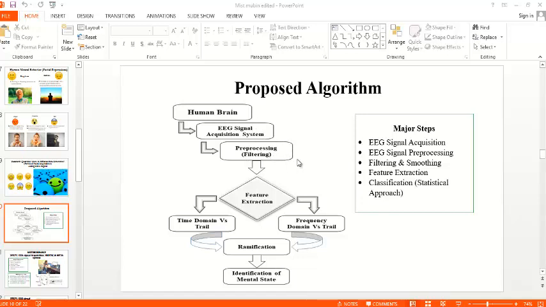So at first we have to filter the signal because there is line frequency, 50 hertz, in our line, so we have to filter the signal within 1 to 48 hertz. Then feature extraction, where we extract different features in time and frequency domain. And then the classification approach and identification of mental state.